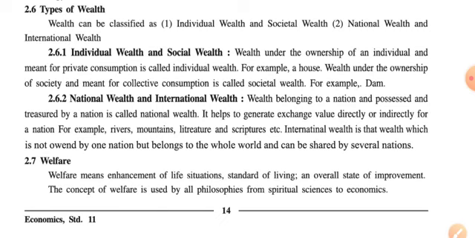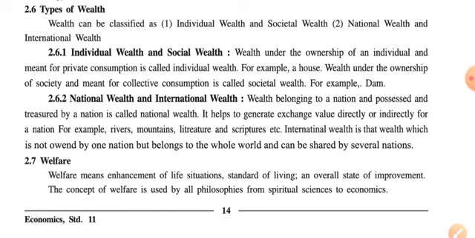So the wealth under the ownership of an individual and meant for private consumption is called individual wealth, while the wealth under the ownership of society and meant for collective consumption is called societal wealth or social wealth. I hope both of these points are clear in your mind.